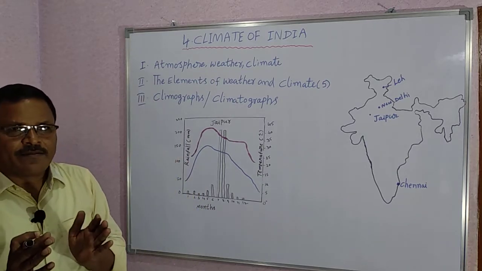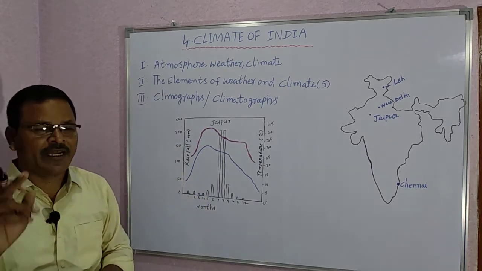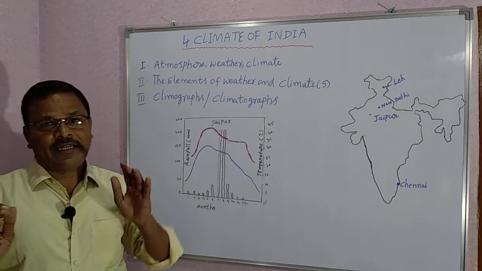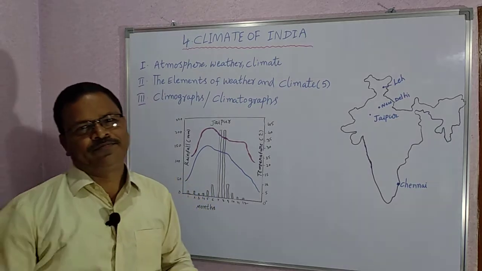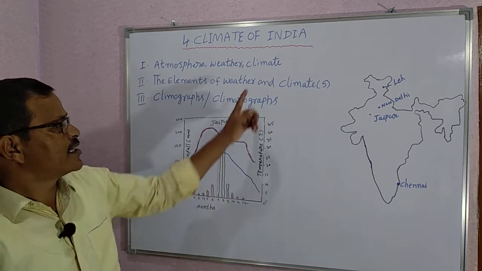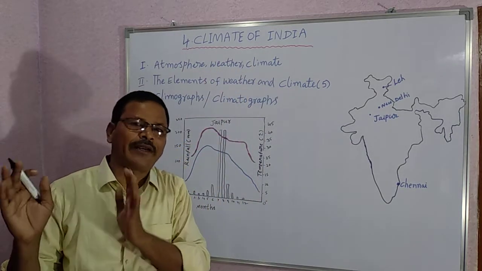Weather is related to a short period of time. At the same time, climate is related to a long period of time, 30 years or above.